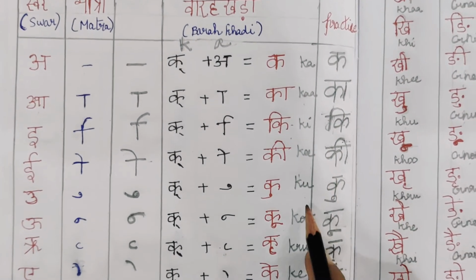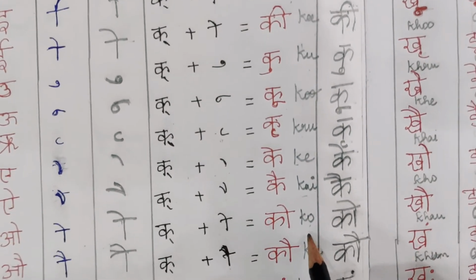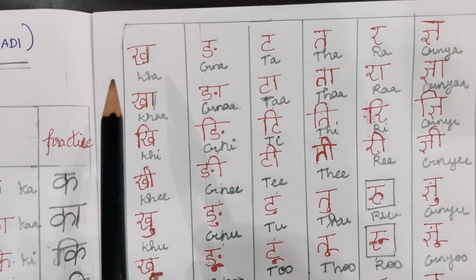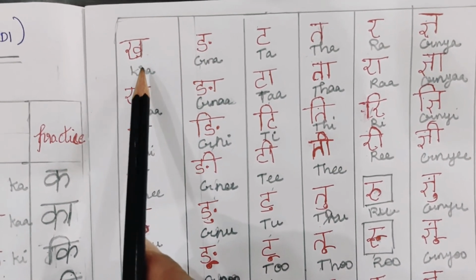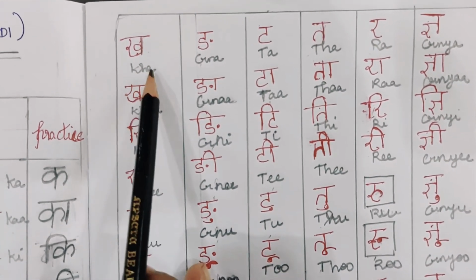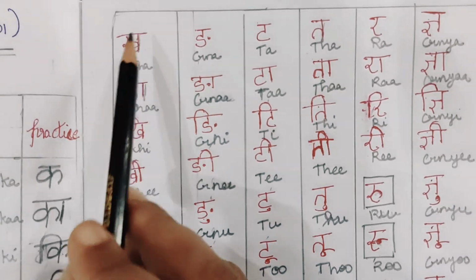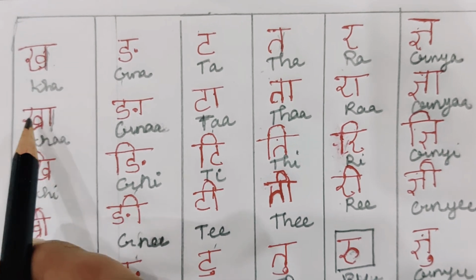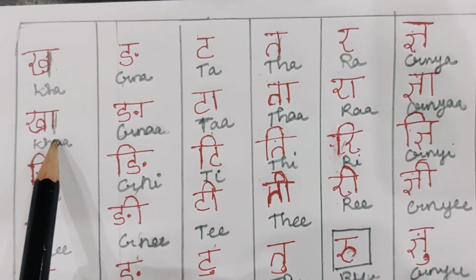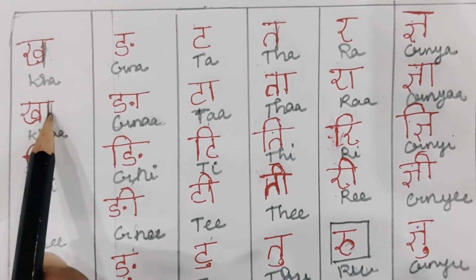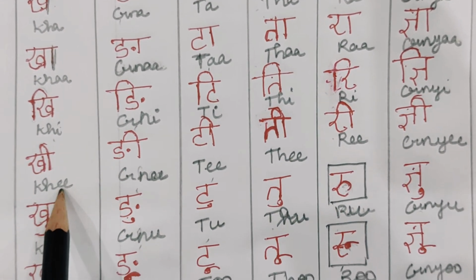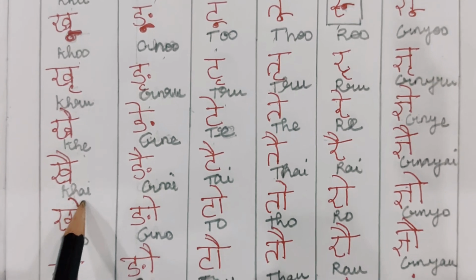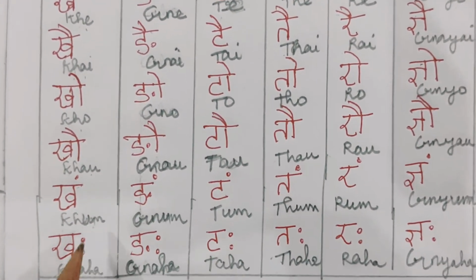Ka, ki, kee, ku, koo, kru, ke, kai, ko, kau, kam, kaha. Whenever you see a standing line, at that standing line you will be writing the matras. So for the second Ka, where is the standing line? Can you guess? Here is the standing line. For Ka you put a standing line after that letter, and for Ki, Ku, Kru, Ke, Kai, Ko, Kau, Kam, Kaha.